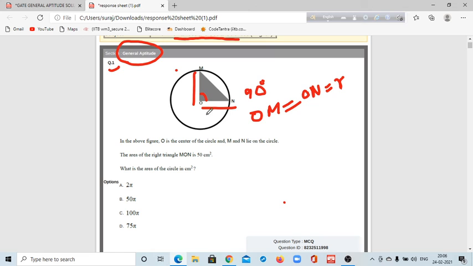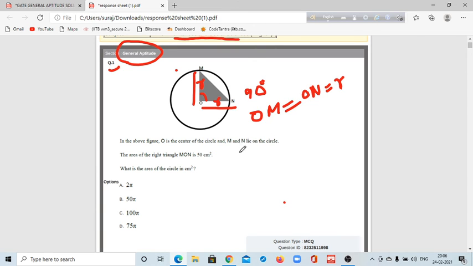So we know the area formula of a triangle. What is that? The area of a triangle is equal to half into base into height. So this is the base, and this is the height. But the length of this base and height is equal.